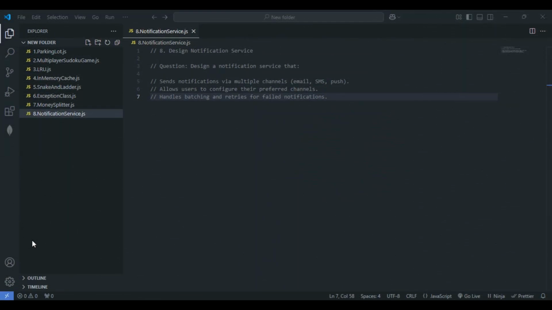Hello everyone. Previously we saw how to design a money splitter. So today we are designing a notification service. So let's see what the question basically is.